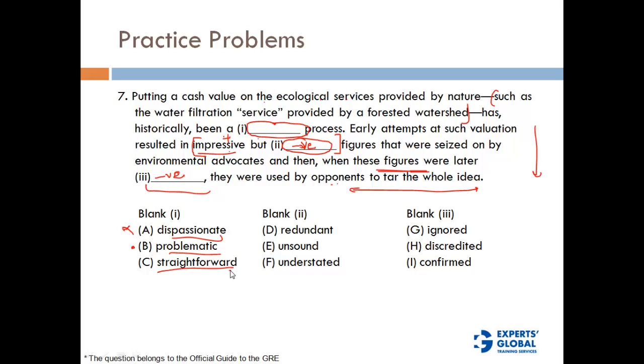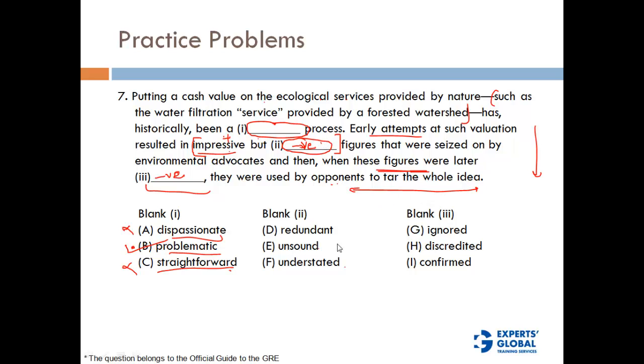Now this is not a straightforward process, because there are lots of ups and downs. Their early attempts have not been so successful. So straightforward is not going to fit in here. So what we are going to look at is problematic. Okay. Now let's continue with blank 2. Redundant. Redundant is a negative word. Unsound, understated. Okay, all these are negative words, so that does not help us.